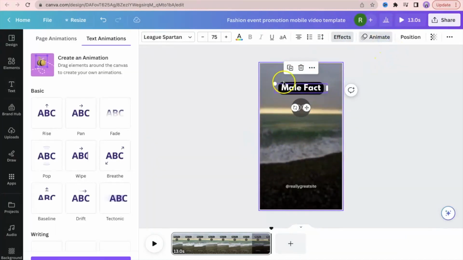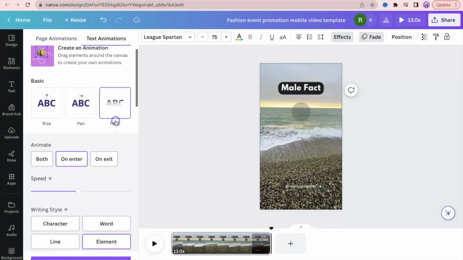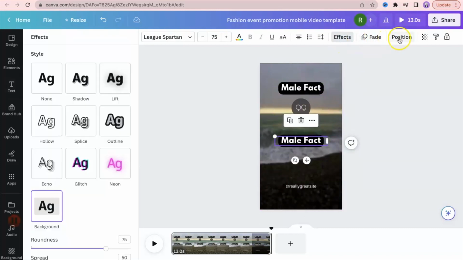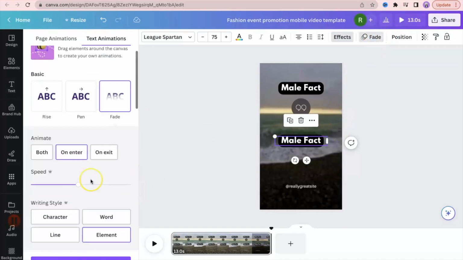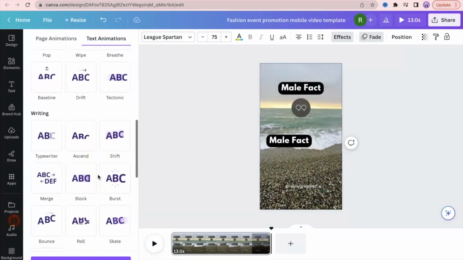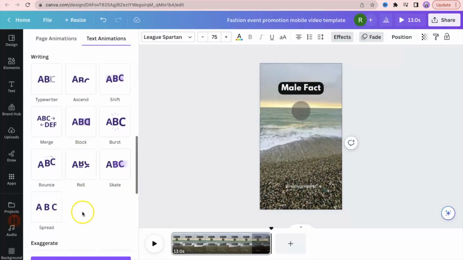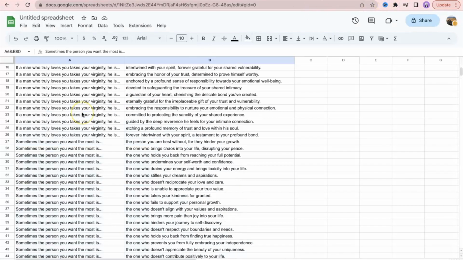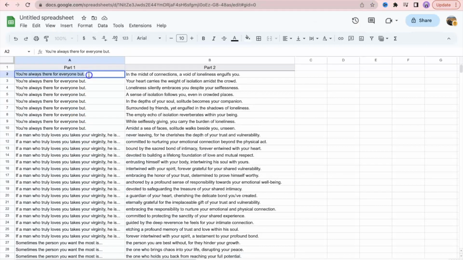Now click on animate and click on fade style. Now click duplicate and drag it down to the center. Now change its animation to bounce. The way you do that is you click fade, and then right here you can change it to bounce right here. Boom. Now you want to go into the Excel spreadsheet or Google Sheets and copy the first part into that text box.